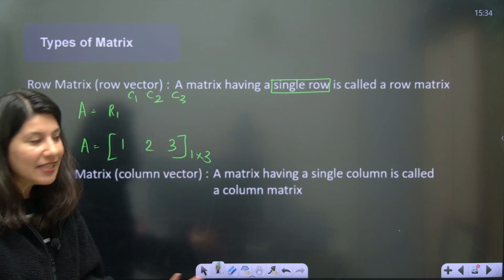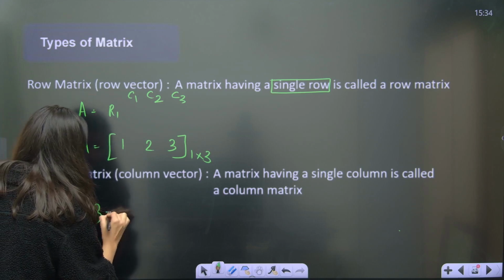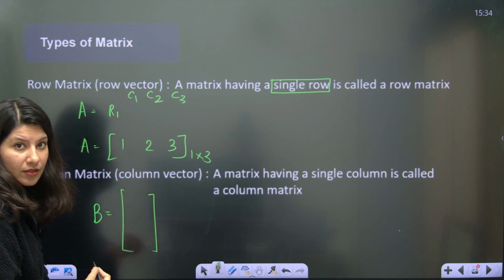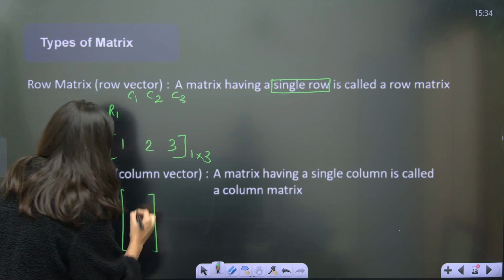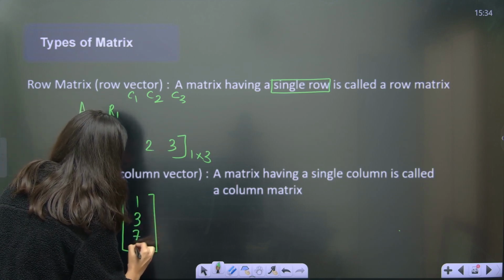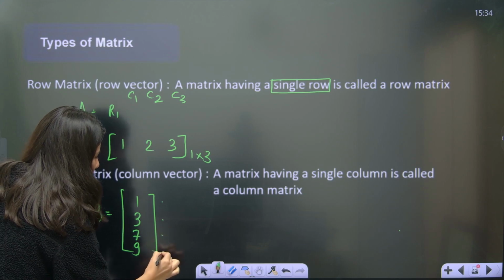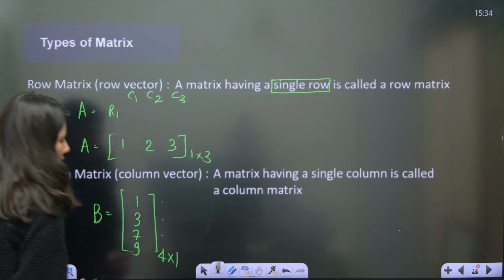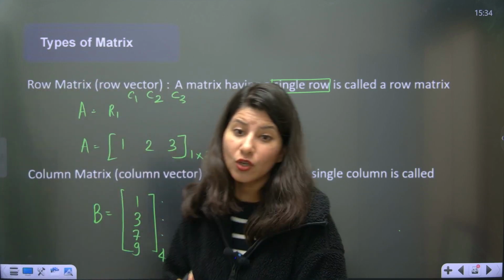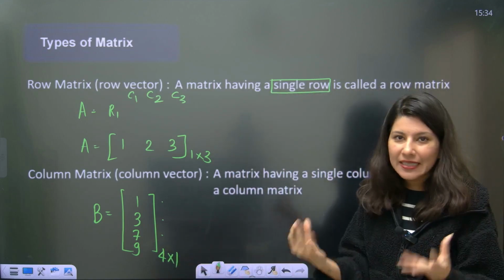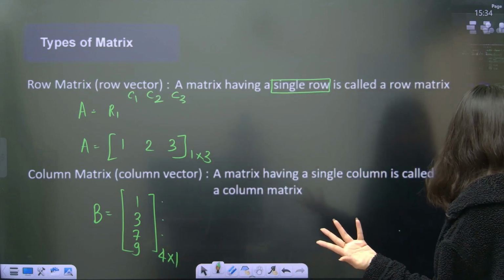Column matrix. Now you know the drill. B matrix will have a single column, but it can have more than one row. So 1, 3, 7 and 9. Can you see how many rows? Row number 1, 2, 3, 4, so 4 rows but 1 column. This is your column matrix, or column vector also you can say. I guess these two definitions are pretty obvious by their names.